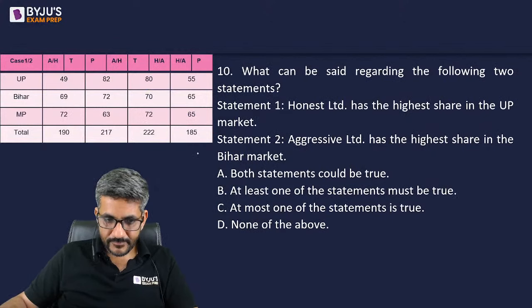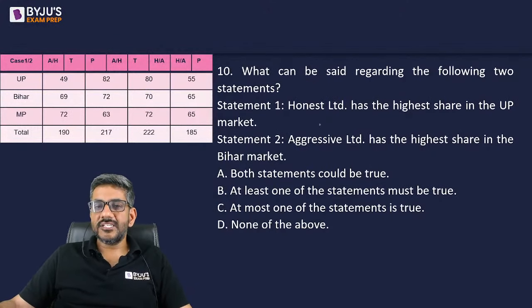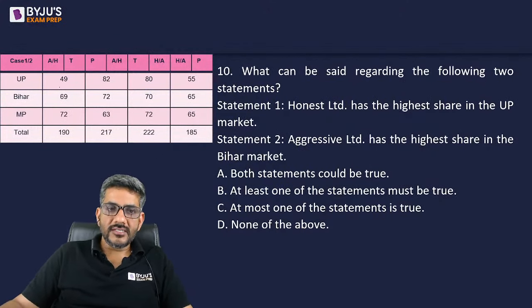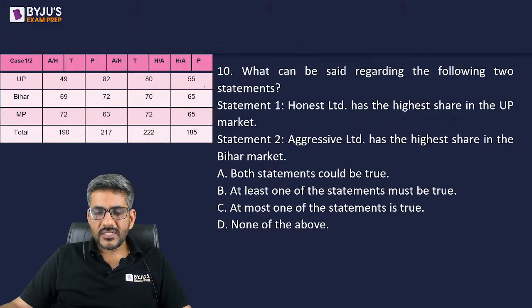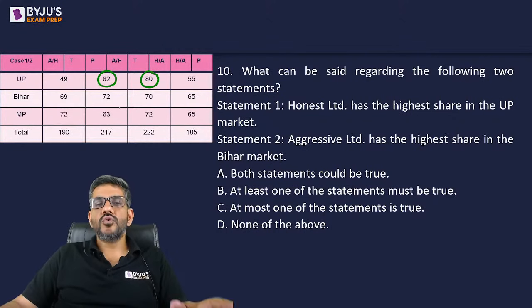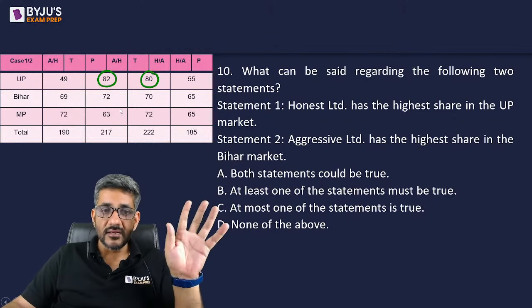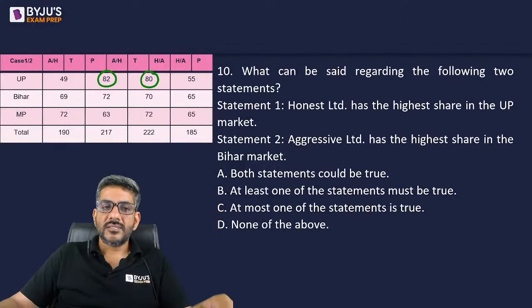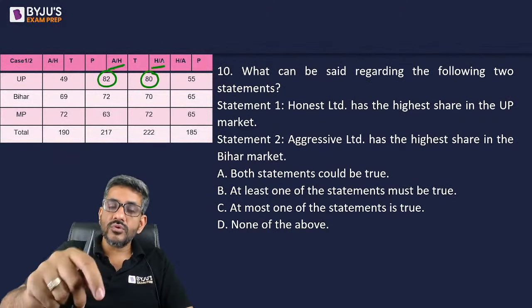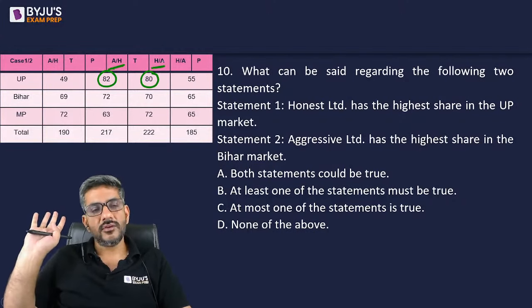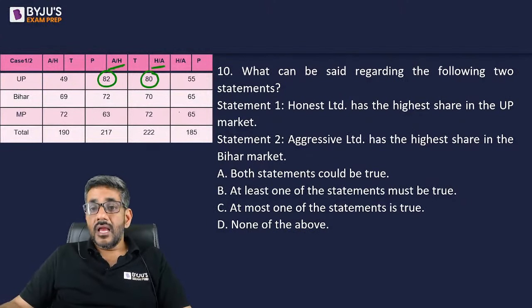What does it say? Honest Limited has the highest share in the UP market. So Honest Limited can be any one of them. Who has the highest share in the UP market? This is the highest share in the UP market. In two cases, it is in the UP market highest share. In both the cases, it is only possible if we are talking about case 2, right? Honest Limited, if we are talking about case 2, only then can it have the highest share in the UP market. That's possible. Aggressive Limited has the highest share in the Bihar market.